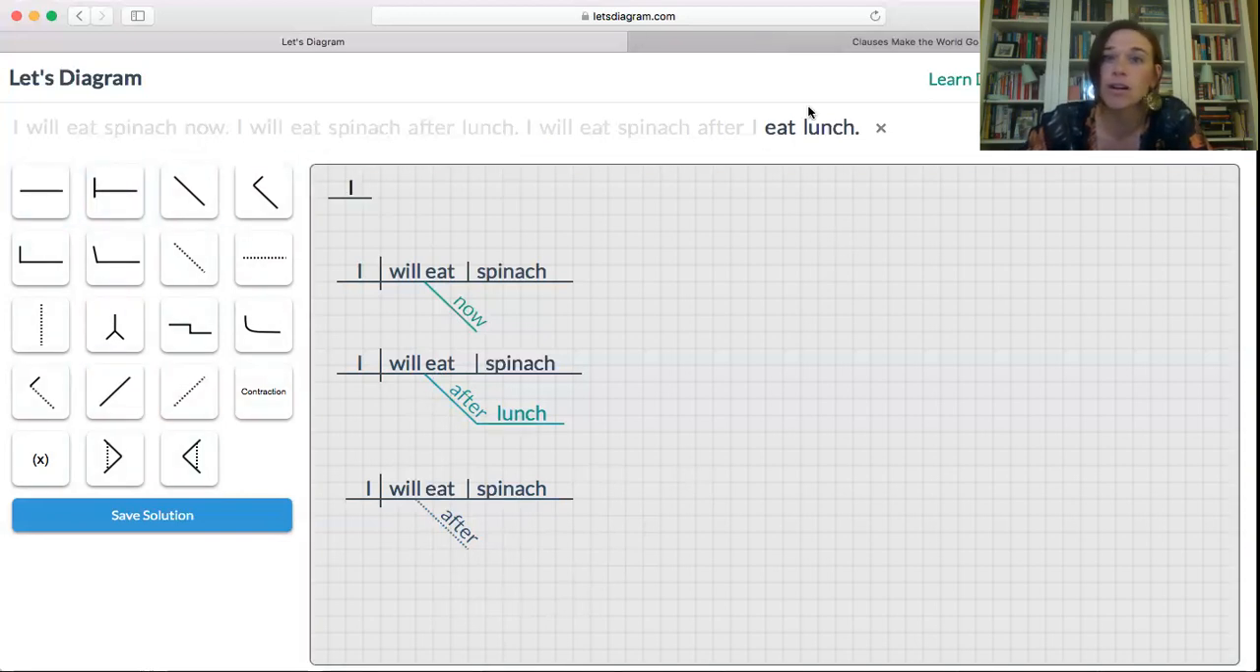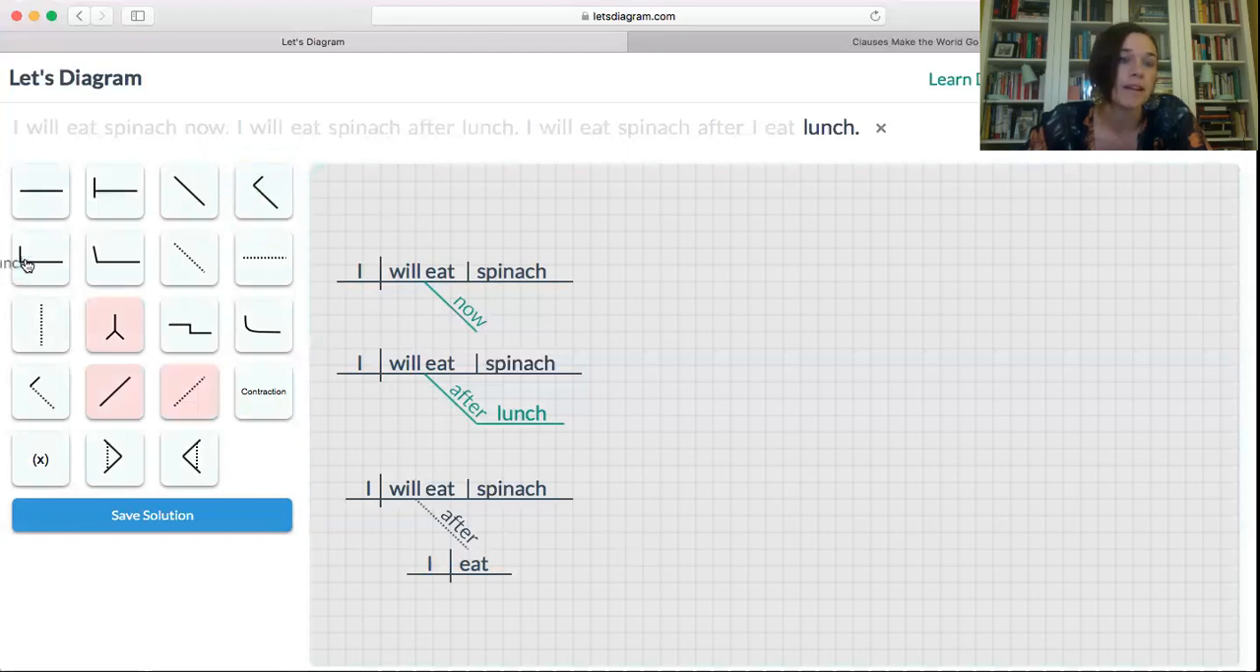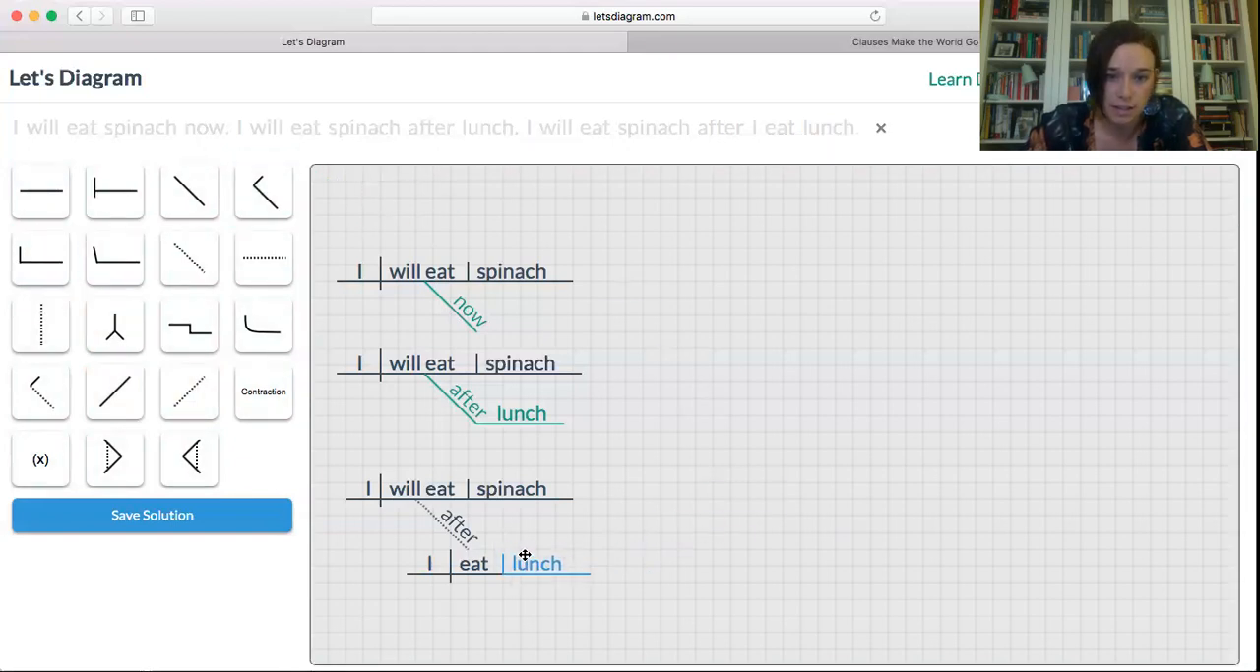If you don't know all the terminology, no problem. That is just fine, because that's not the main thing I'm showing you right now. Okay, after I eat lunch. There. Now I am going to make this whole thing green. And this is what I wanted you to see. Here we have a word functioning as an adverb. Here we had a phrase functioning as an adverb.